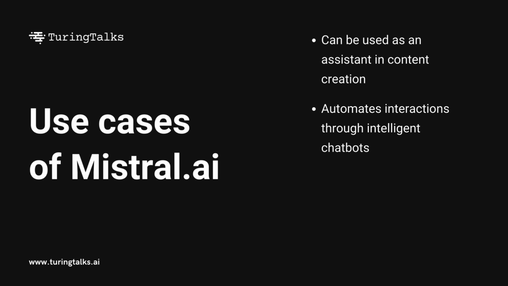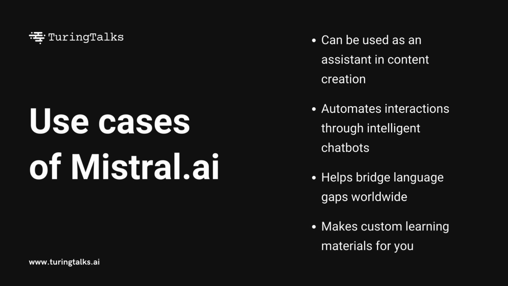So these AI-powered assistants can handle inquiries around the clock, so you can ensure that your customers' questions are answered promptly and accurately. When it comes to translation, Mistral can be useful in bridging communication gaps across different languages. So this can be a very invaluable tool in global business operations. And also education. So Mistral AI can be used to create customized quizzes, interactive modules, and it can also adapt to students' learning pace.